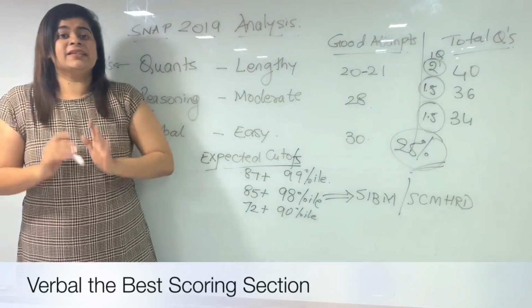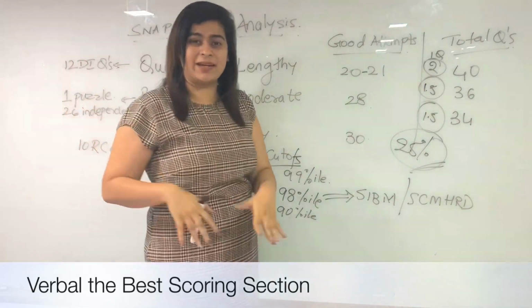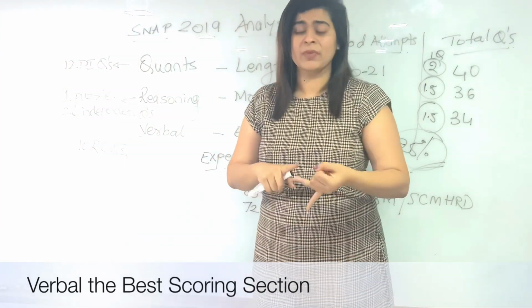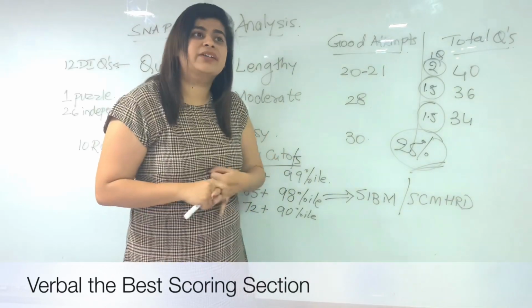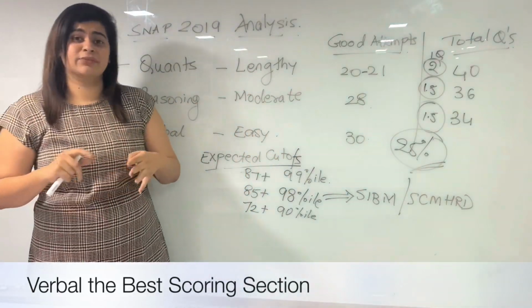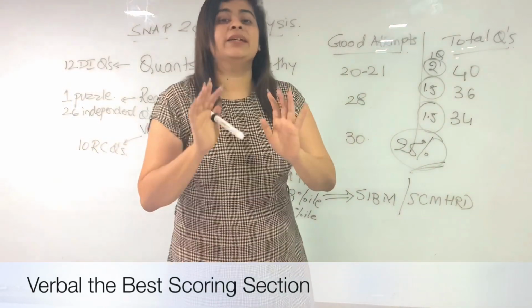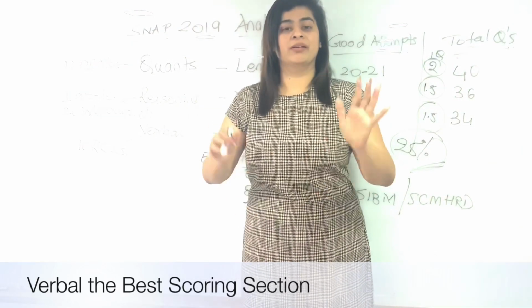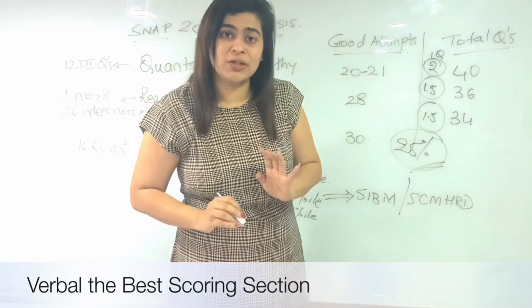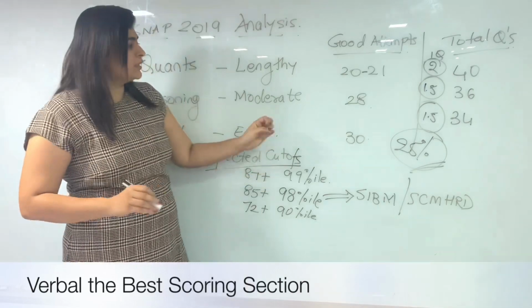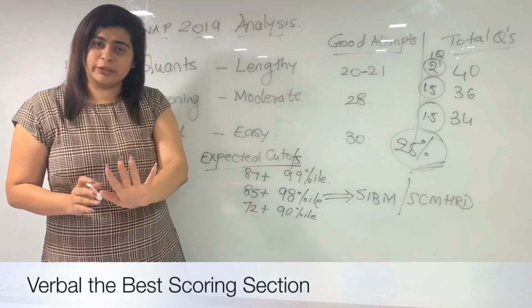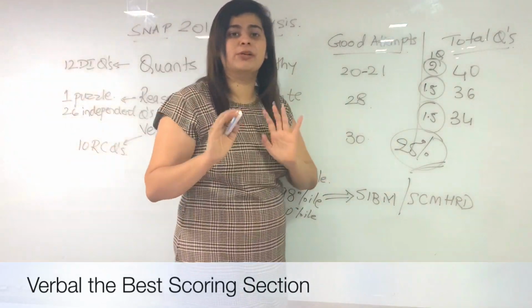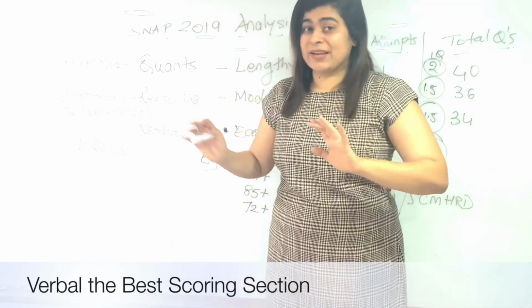You had easy scoring, back to school days type questions of sentence correction, parts of speech, active voice and passive voice and figures of speech. Very easy, not time consuming questions. All 24 of these questions were easy. Literally if you had a good 35 to 40 minutes, you can comfortably do 30 questions. That's your verbal section of Snap.